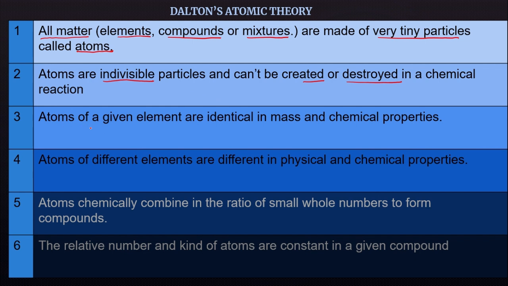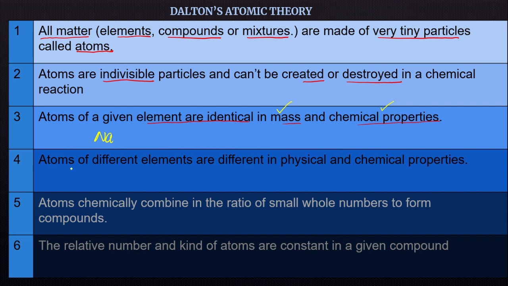The third point was that atoms of a given element are identical in mass and chemical properties. We can say that atoms of a given element are identical in physical and chemical properties. What does that mean? Say, for example, we have sodium. The symbol for sodium is Na. All the atoms that constitute sodium metal will show the same properties in terms of their mass. Their mass will be the same. In terms of chemical properties, whatever chemical reaction one atom of sodium shows, all other atoms will definitely show the same chemical reactions. This is what this third postulate means.